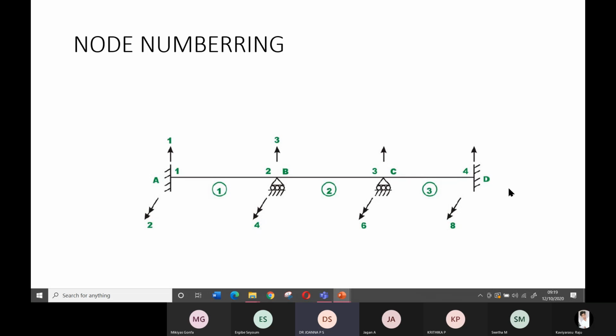So what you have to keep in mind is that three different supports are there: the fixed support, the simply supported, and the hinge support. For the hinge support, I won't be putting the roller here. A hinge support can't move in the horizontal direction also. But a roller support, as in the case of bridges, can move in the horizontal direction.